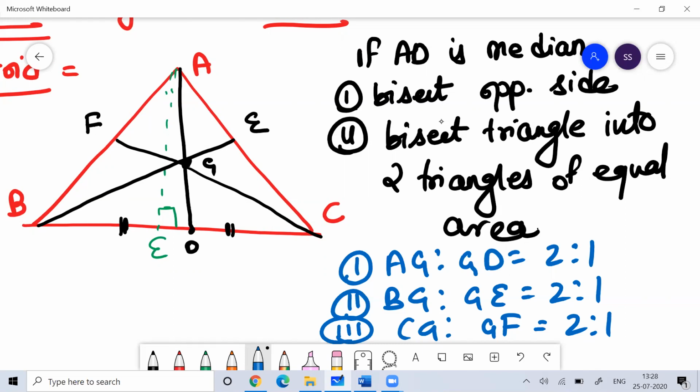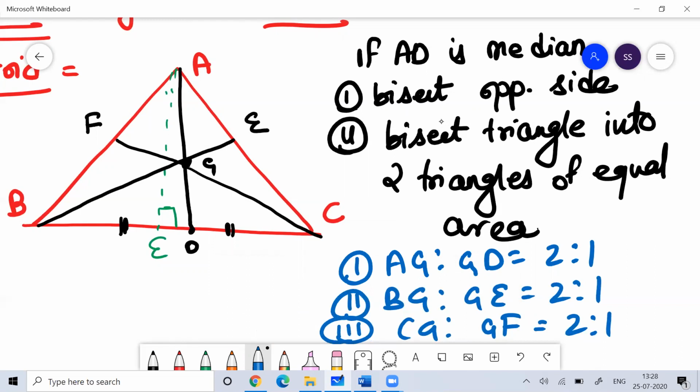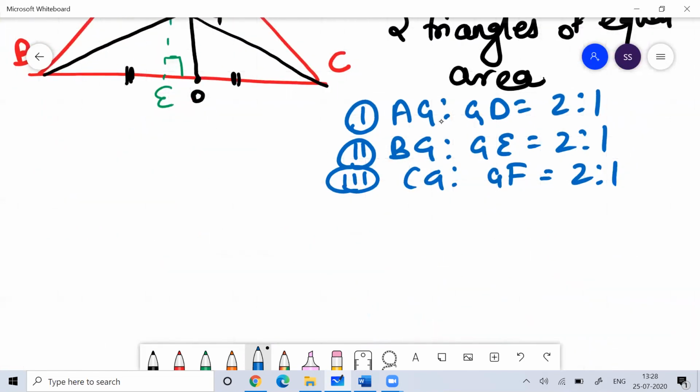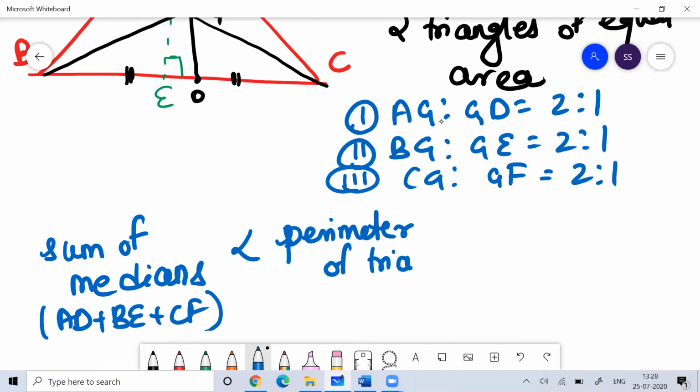Suppose this is the triangle. You can remember one thing about medians: the sum of medians, AD plus BE plus CF, is less than the perimeter of the triangle, and the perimeter of the triangle is less than 4 by 3 times the sum of medians.